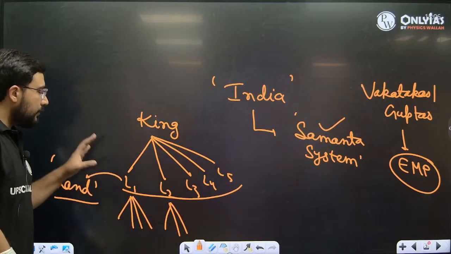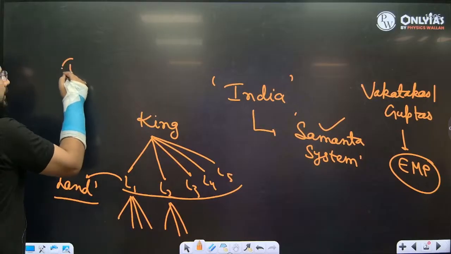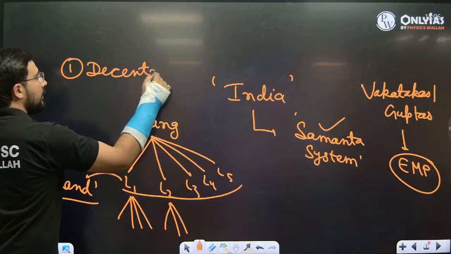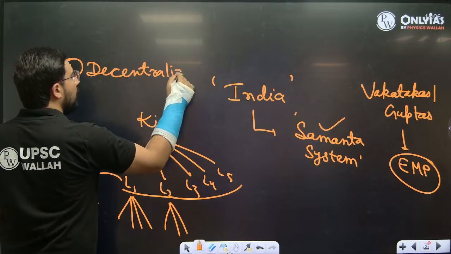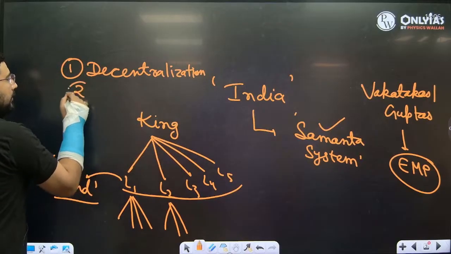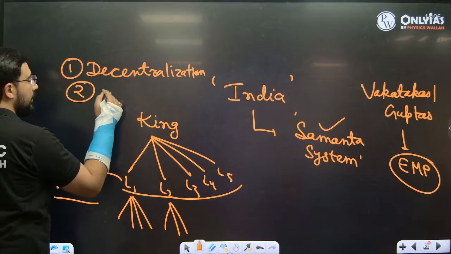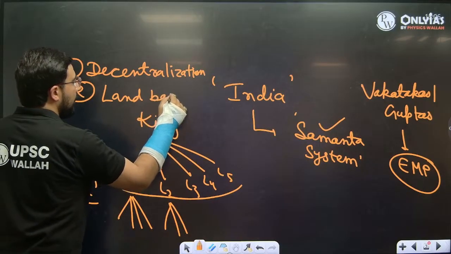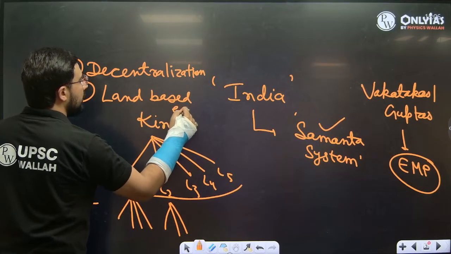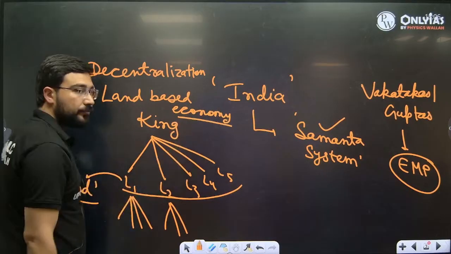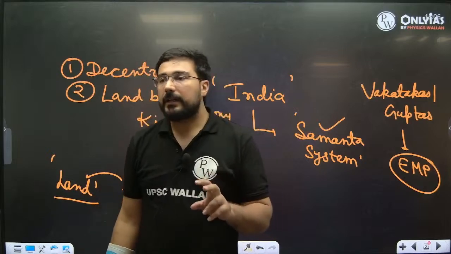There are a few features which you need to remember. Number one, there was decentralization of power. Number two, there was decline of secondary economic activities, and we see the rise of a land-based economy. Why land-based economy? Because naturally, try to understand this. Why did India come out with GST?